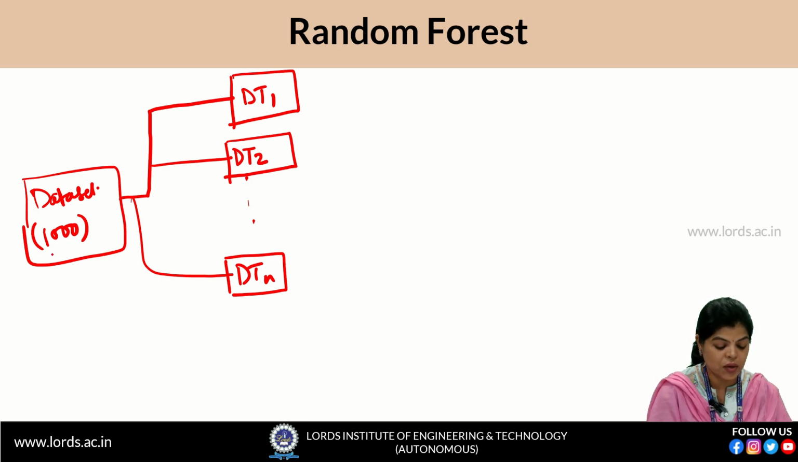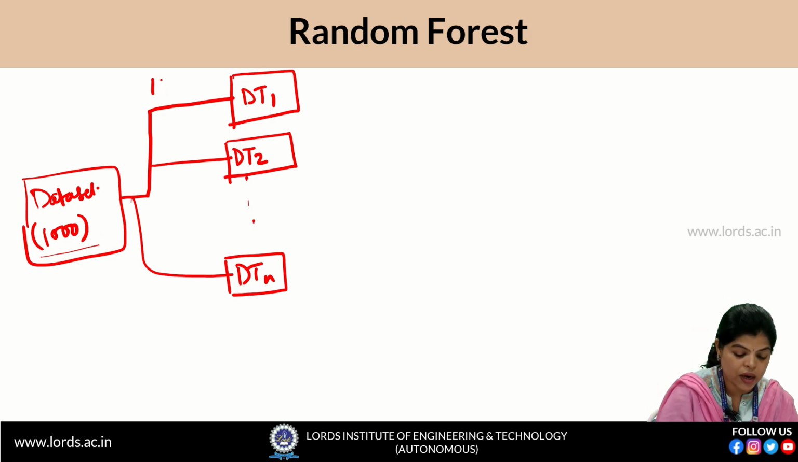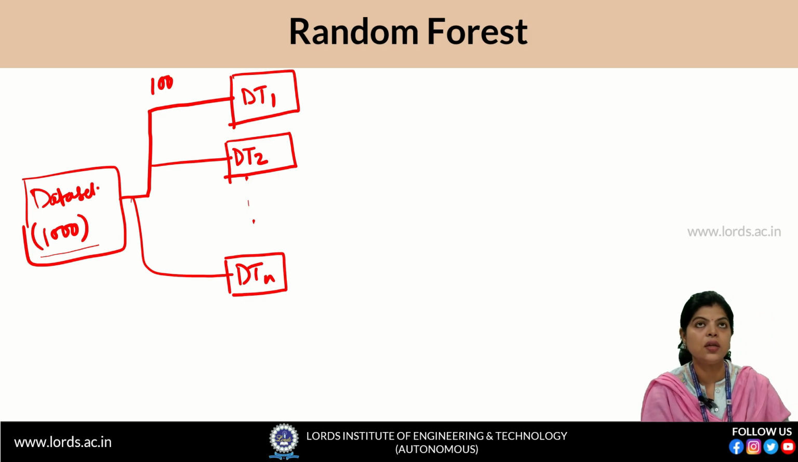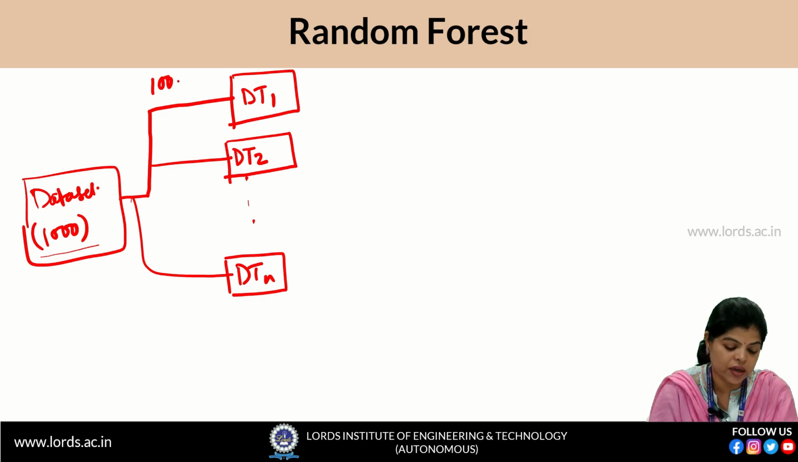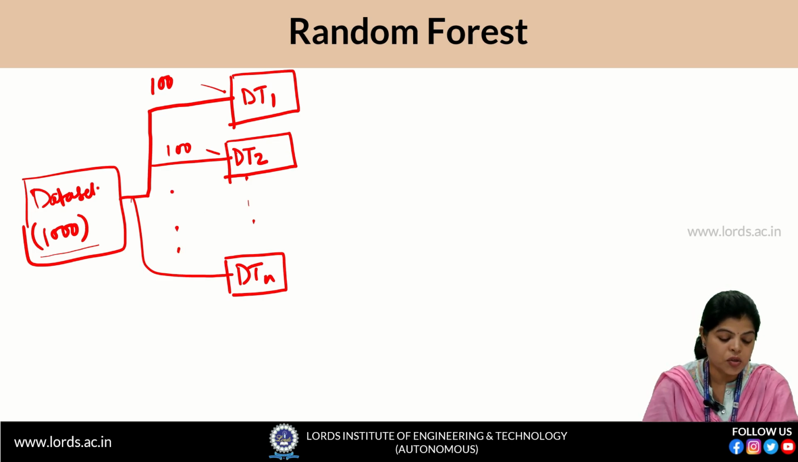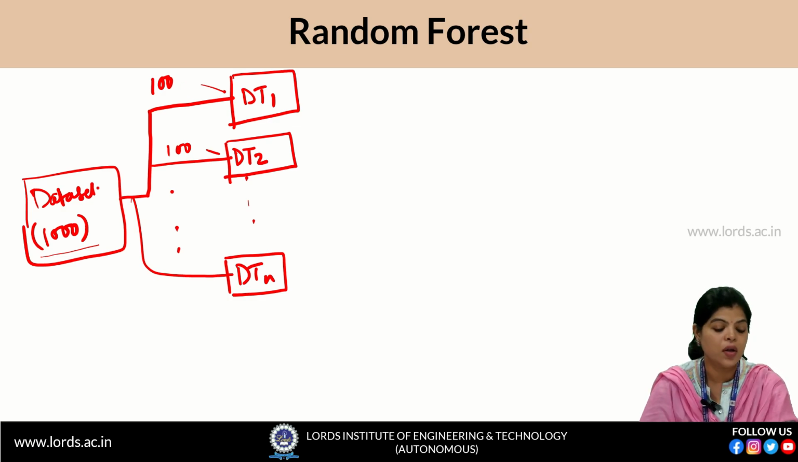This is the part of learning, how it will learn. Suppose we have 1000 rows in a data set. Suppose 100 data points are picked as a subset for DT1, 100 for DT2, and so on. Here, how do we select these 100 points? We will select these 100 points with the help of random sampling.